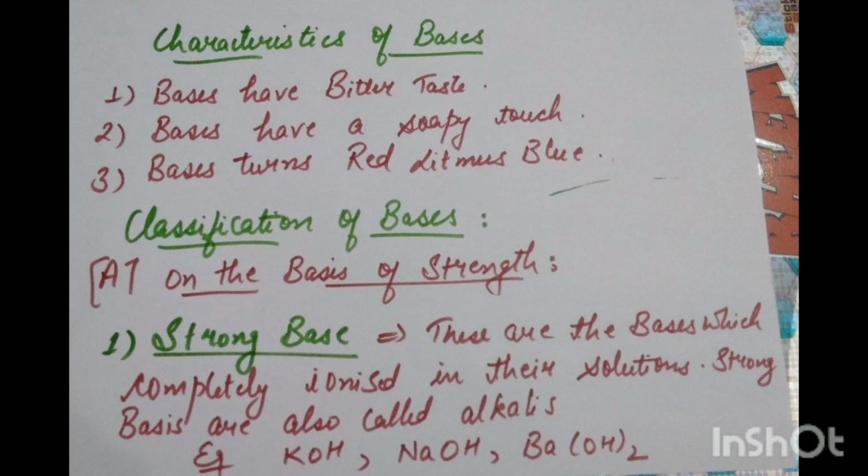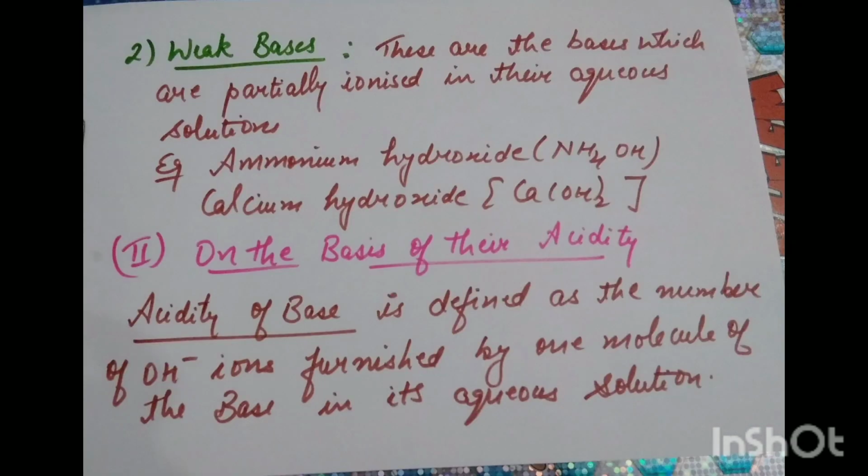We are going to classify the bases on the basis of their strength. So first, what are strong bases? Strong bases are those bases which are completely ionized or dissociated in their solutions. Strong bases are also called alkalis. For example, potassium hydroxide, sodium hydroxide, barium hydroxide.